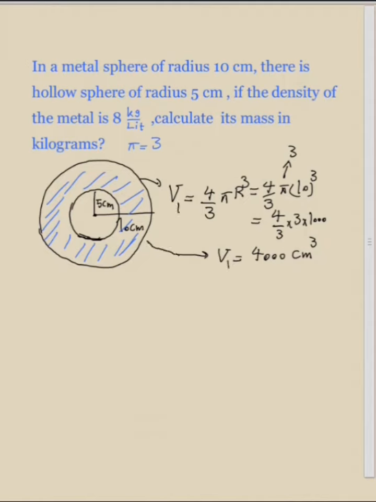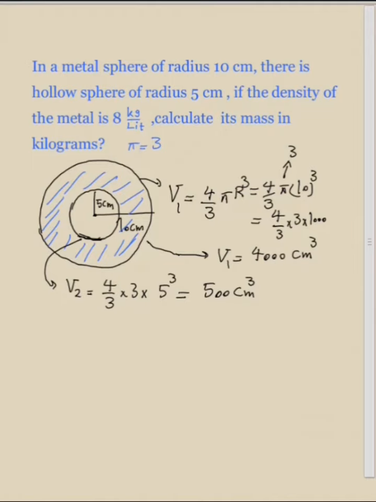If we call the volume of the bigger sphere V1, we can call the volume of the hollow sphere V2, and V2 is equal to 4/3 of pi, which is 3, times its radius 5 to the 3. If you multiply these three terms, the answer is 500 centimeters cubed.